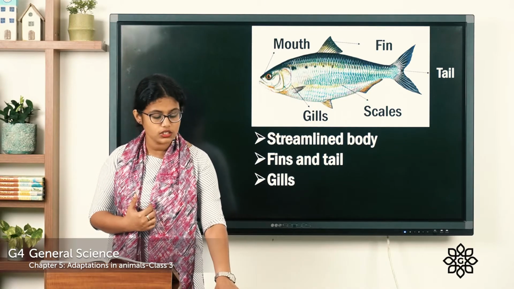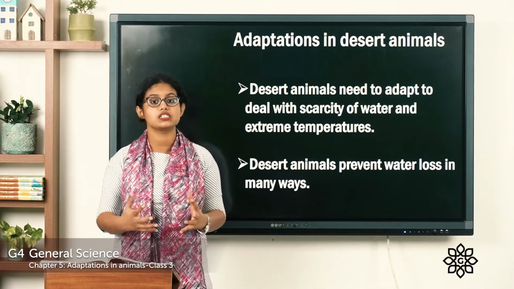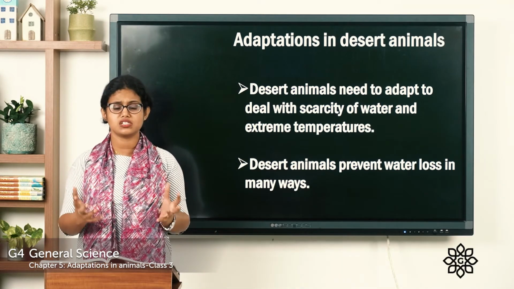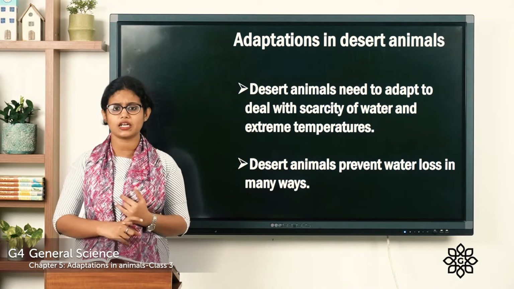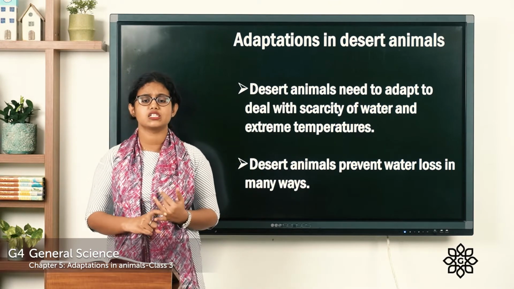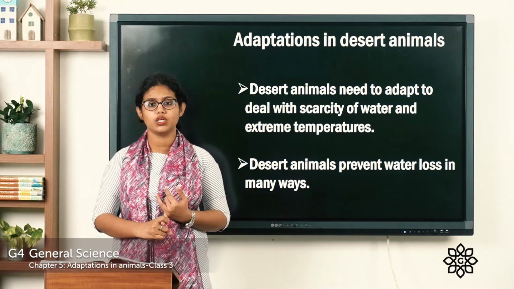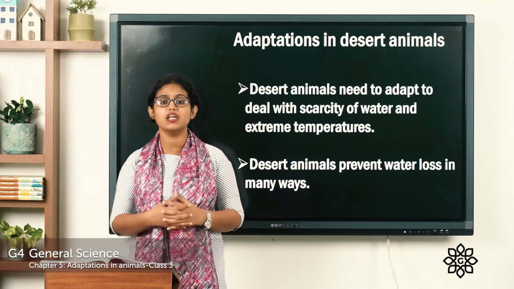Now let's see the adaptation in desert animals. So you all know what a desert is, right? A desert is a land which is covered with sand. What about the temperature there? It is very hot during the day and there is even sand blowing. So what about the animals that live in the desert?